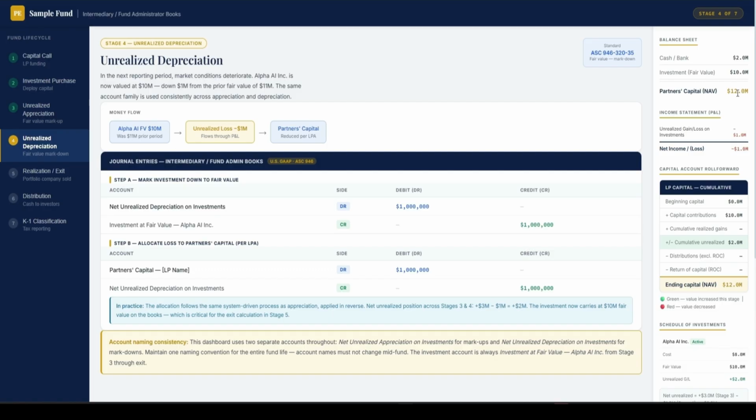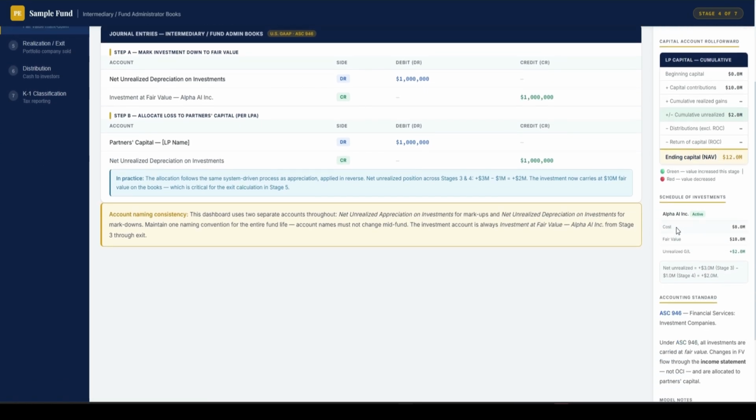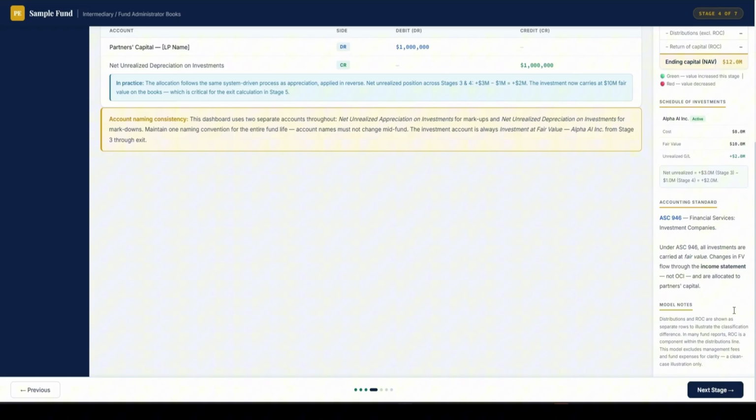Our NAV decreased from $13 million to $12 million. And this is the P&L change. We had like a $1 million loss. So this is reflected in the unrealized on the capital account statement, right? And then this is reflected accordingly on the schedule of investment. And this is a little explanation. I hope it's very straightforward.